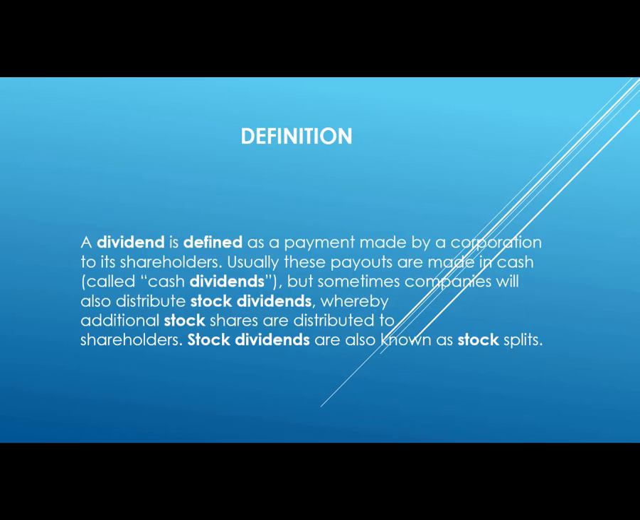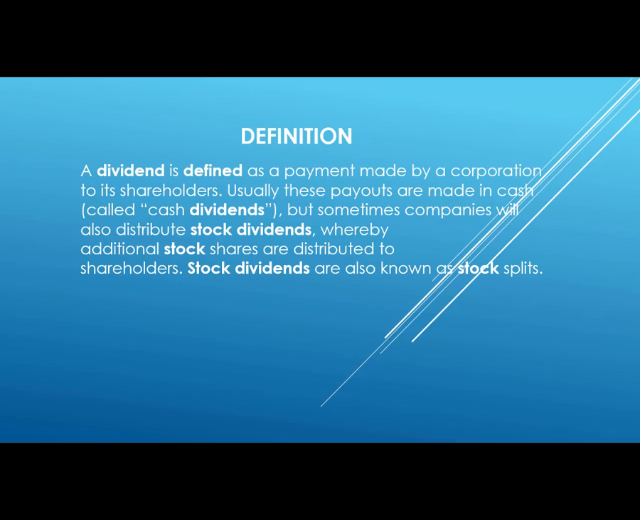We're going to cover a lot of definitions today, so I would suggest you take notes. We'll use these definitions later to help you create a model that you can use to help you identify if a company is going to be a good dividend investment process. So, a dividend is defined as a payment made by a corporation to its shareholders. Usually these payments are made in cash. That's called a cash dividend.